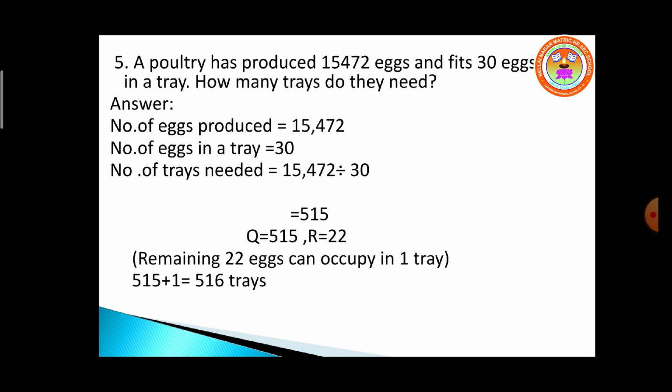So that remaining 22 eggs can occupy a tray, because in a tray 30 eggs fit, and the remainder is 22. We can say that the 22 eggs can occupy a tray. So it takes one more tray to hold the 22 eggs. So what is the total answer? Your quotient is 515 plus one more tray that is needed. So you will get 516 trays needed to hold 15,472 eggs. Is it clear, children?